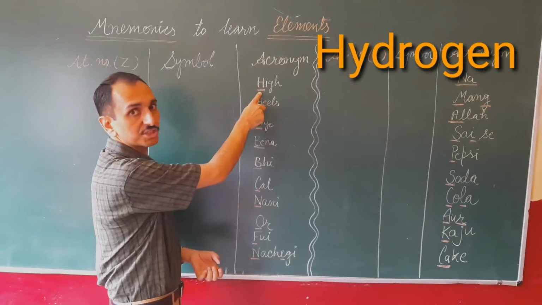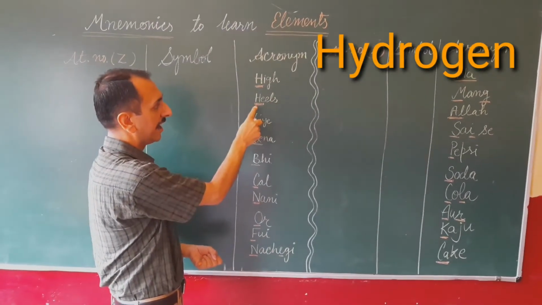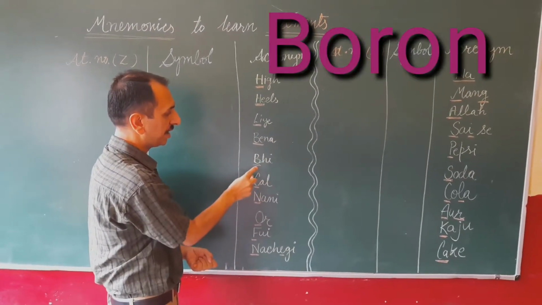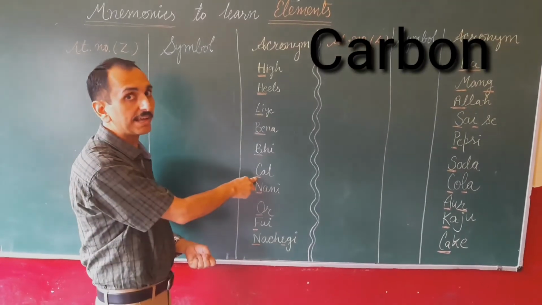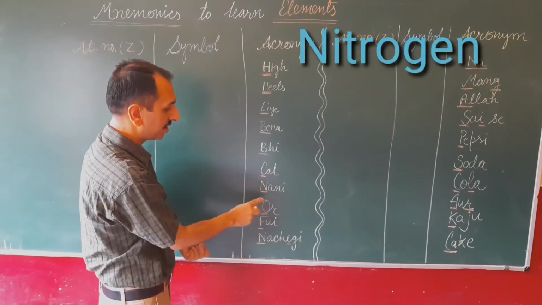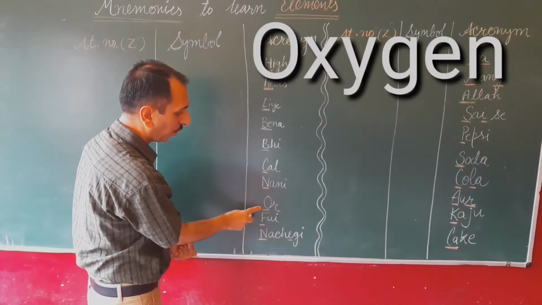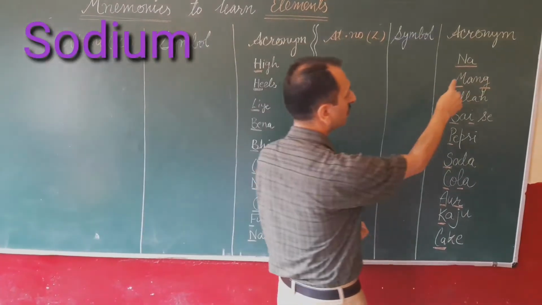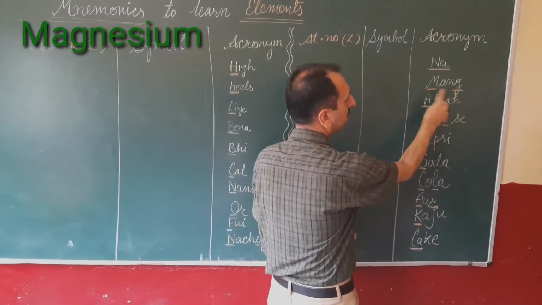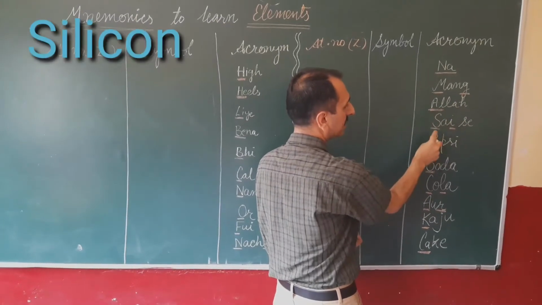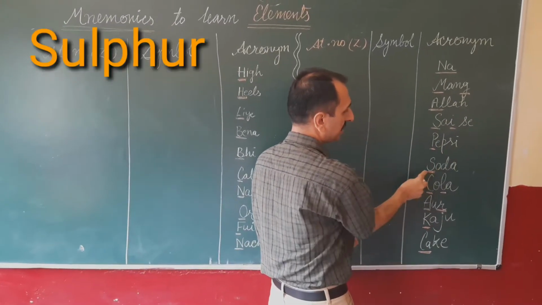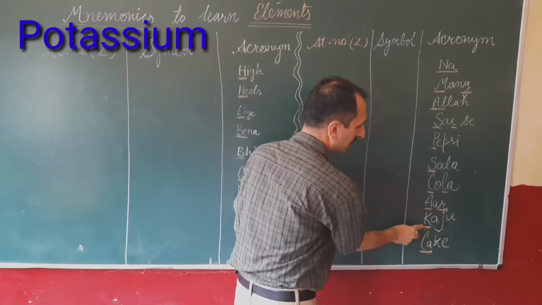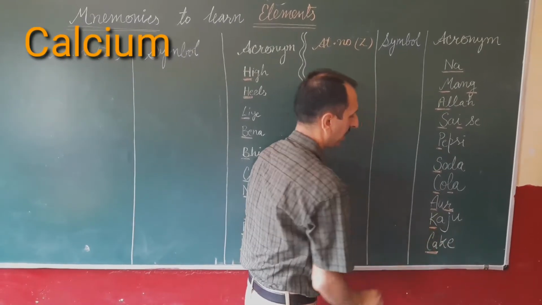In high, H. Hills, HE. Lithium, LI. Bina, B, only B. You have to read only the underlined words. Kal, C only. Nani, N. Or, O. Hui, F. Nachegi, NE. The next row: Na, Na. Mang, MG. Allah, AL. Sai, SI. Pepsi, P. Soda, S. Cola, CL or AR. Kaju, K only, and cake, CA.